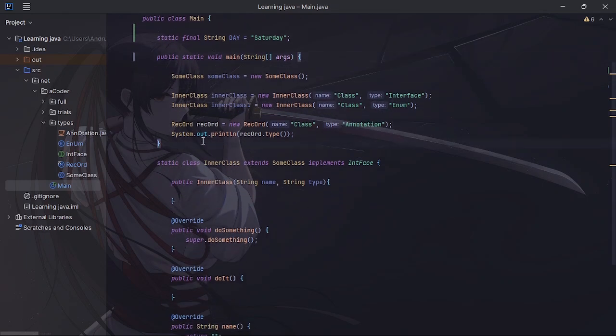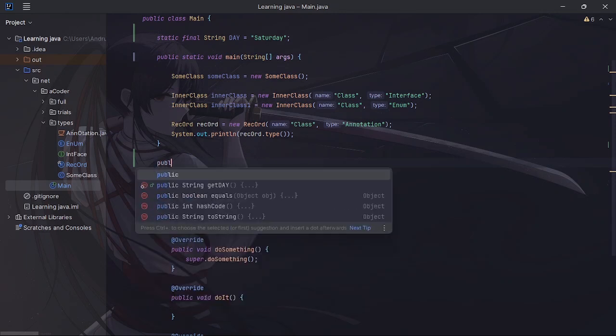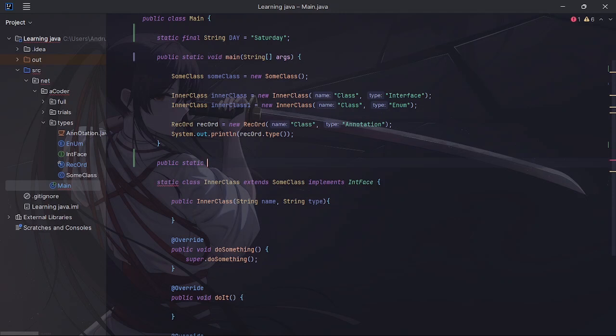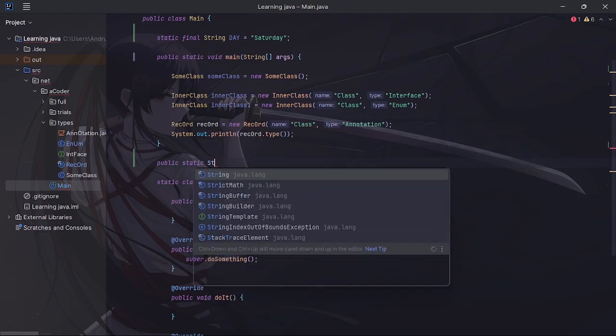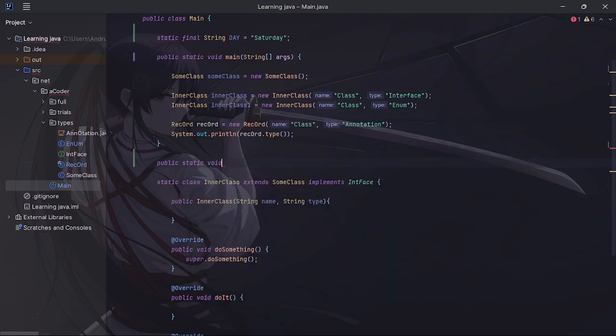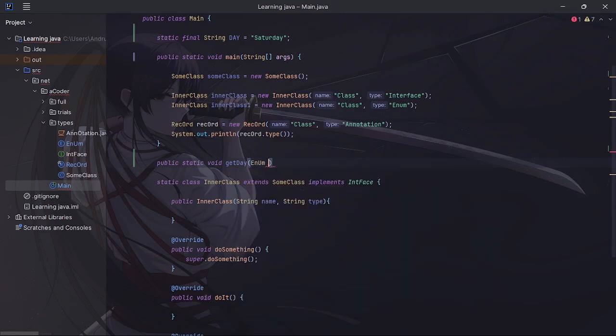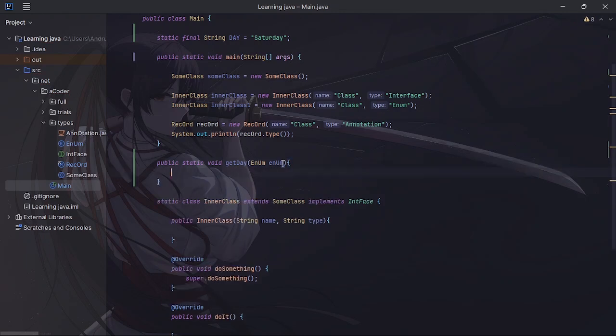So we're going to create a method. I'm going to say public static get day. Public static. Wait, it's going to return string. Actually, let's just make it void, and then you can say get day. So we're going to have enum. Let's make sure we collect ours. So enum. So this will only take in a specific type.